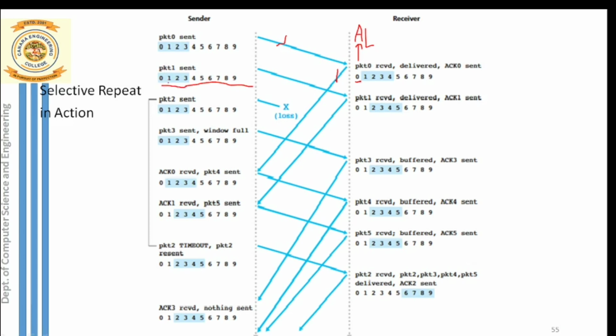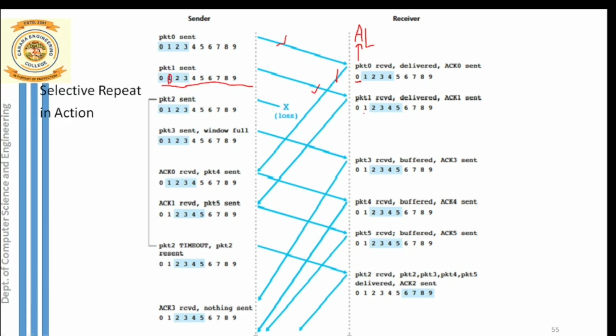Now the next packet that has to be transmitted is which one? It is packet 1. So packet 1 has to be transmitted. How is he transmitting packet 1? After transmission of packet 1, you can just notice here, yes, transmitted. Now the receiver is receiving the packet. Is that the expected packet?